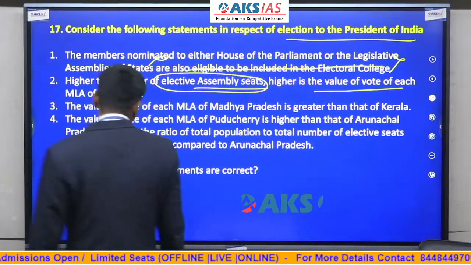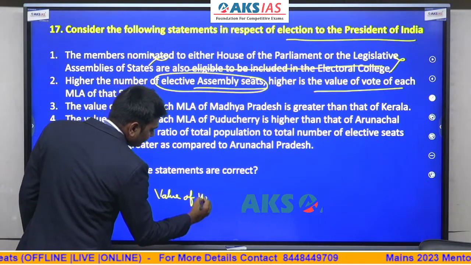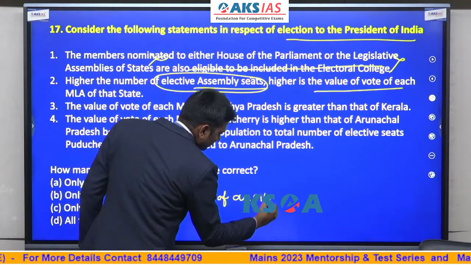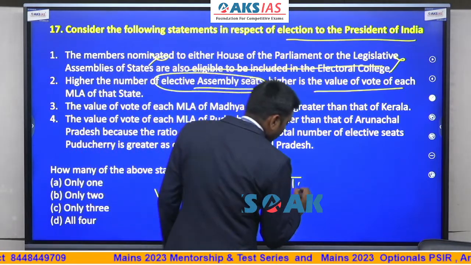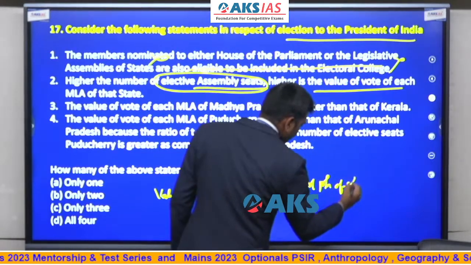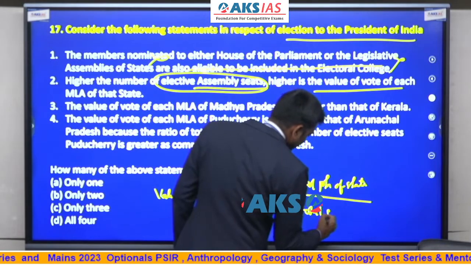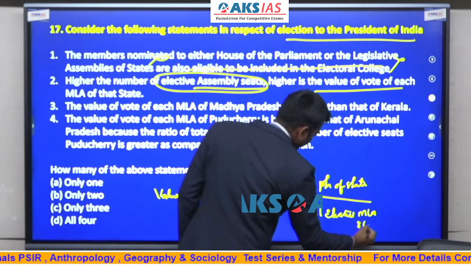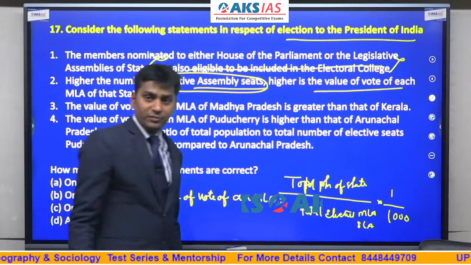The value of the vote of an MLA in the presidential election is equal to the total population of the state divided by the total number of elected MLAs in the state legislative assembly, into 1 by 1000. This is the formula that we have discussed.